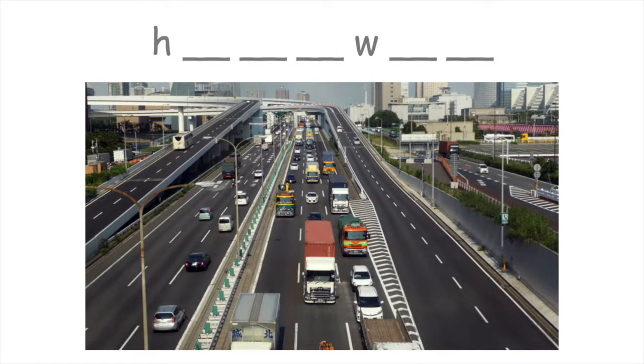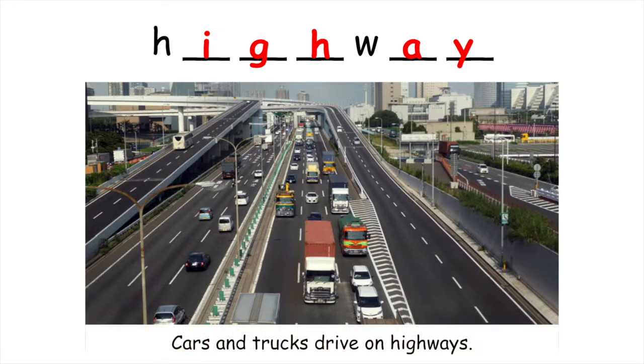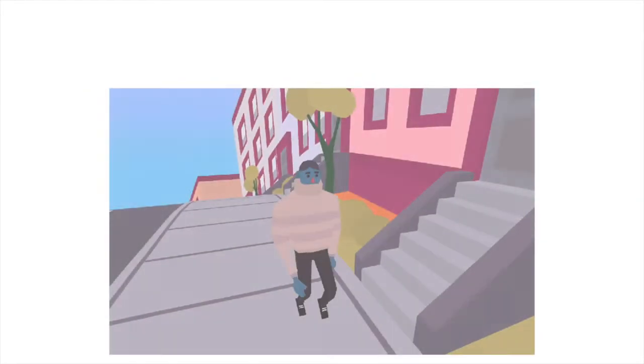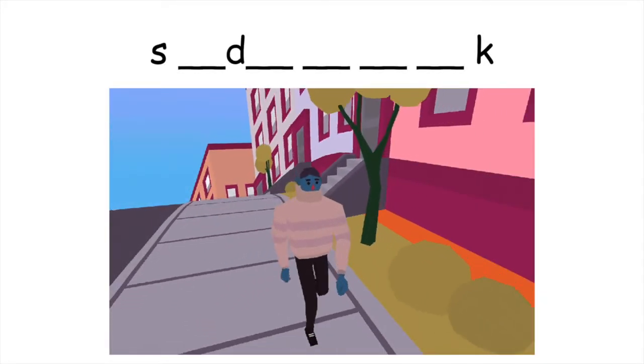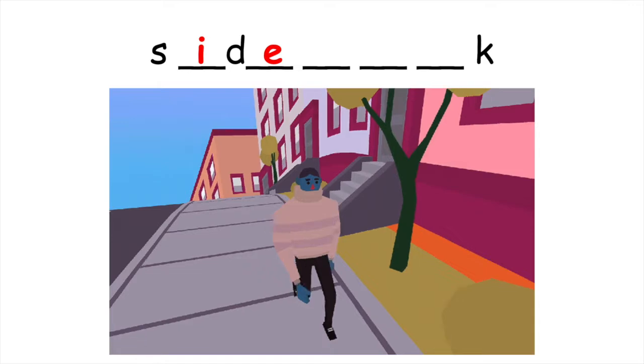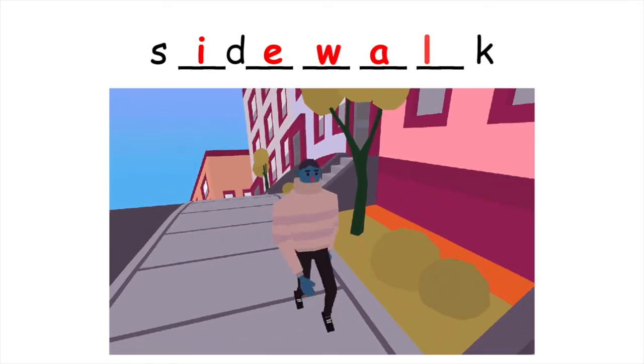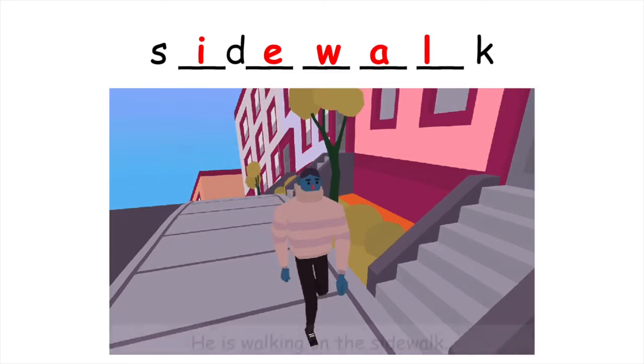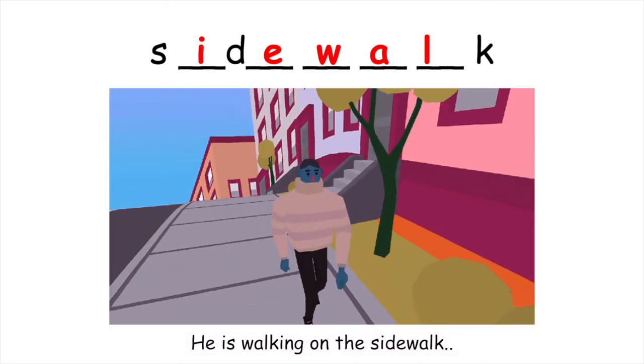This is a highway. H-I-G-H for the long I sound. W-A-Y. So A-Y makes the A sound. Altogether, it's highway. Cars and trucks drive on highways. This is a sidewalk. S-I-D-E, walk. W-A-L-K. Sidewalk. He is walking on the sidewalk.